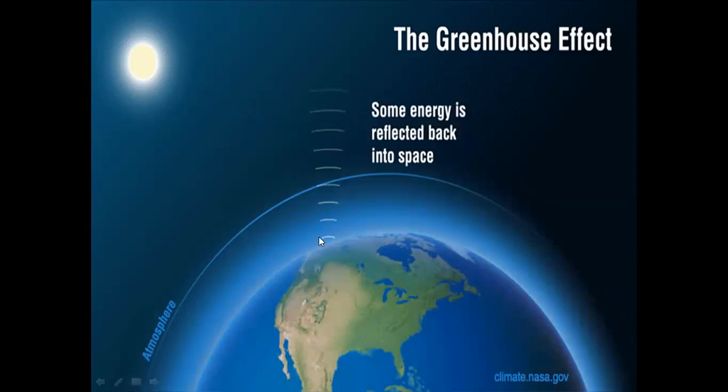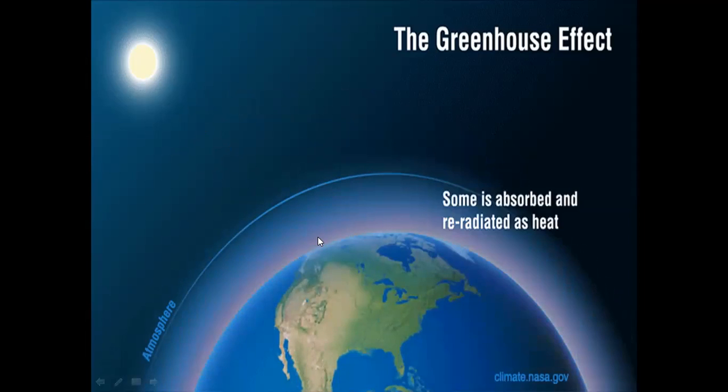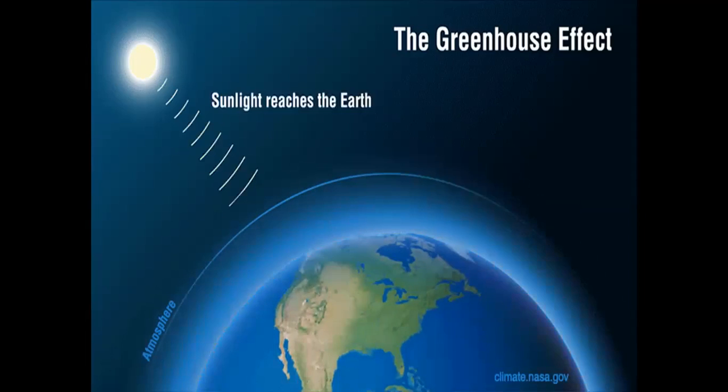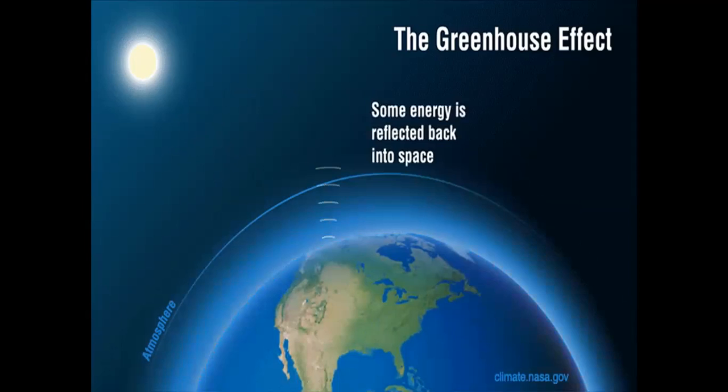So if the amount of carbon dioxide gas in the atmosphere increases, then the temperature of the atmosphere must increase, because the absorption element is increasing.